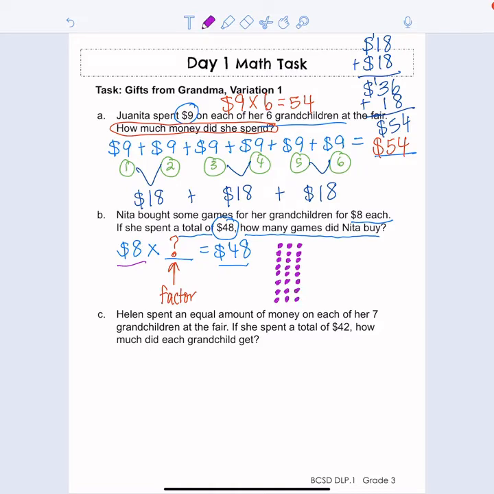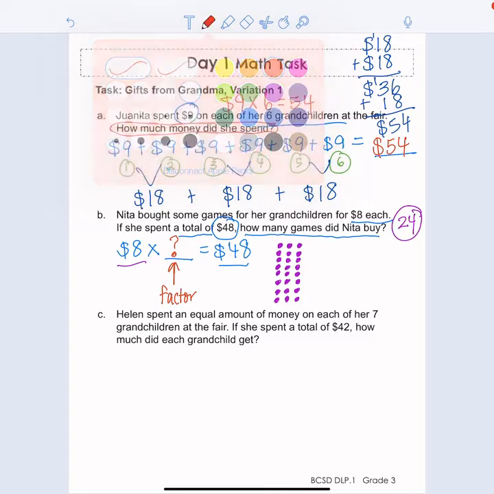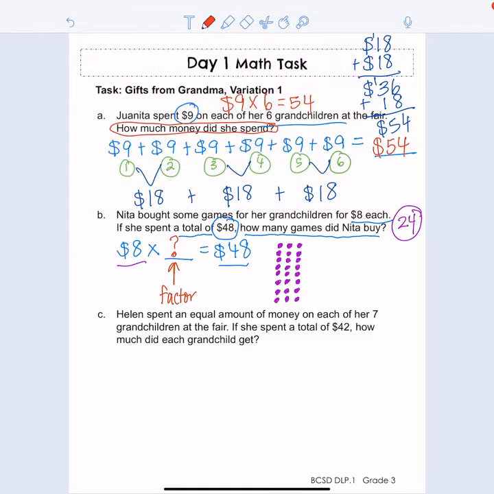Okay. Now keep that number in your head real quick. 24. I'm going to write it over to the side. It's really important when you're doing this array strategy that you're keeping your rows and columns nice and straight. See how nice and straight my columns are so far? And I'm lining these dots up nice and straight. If I don't, I might get off with my counting and then I have to start all over again. Okay. So the last dot that I counted was 24 and I'm going to keep going until I get to 48. That's what I'm looking for.